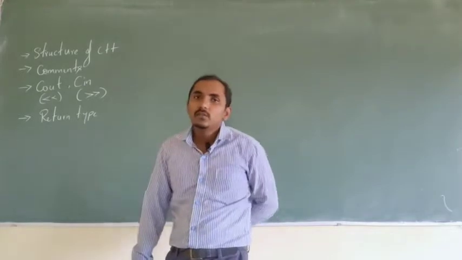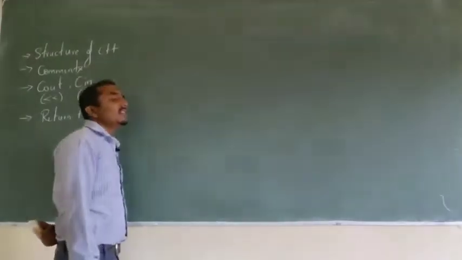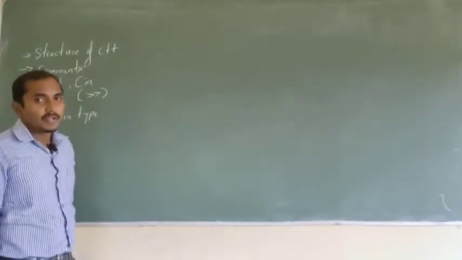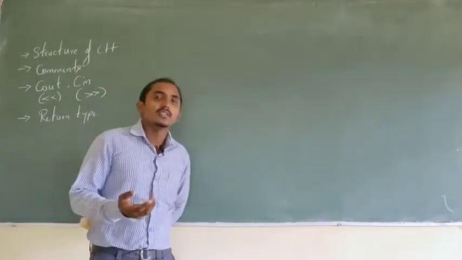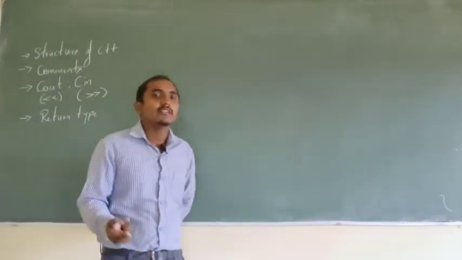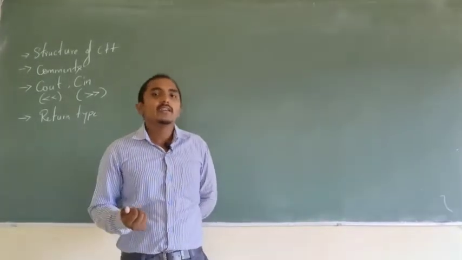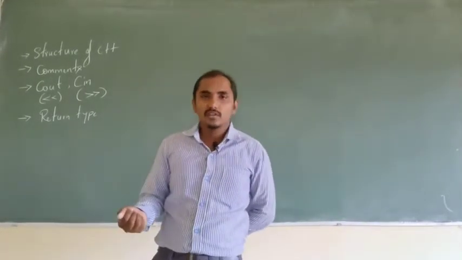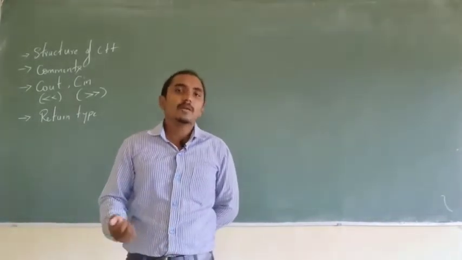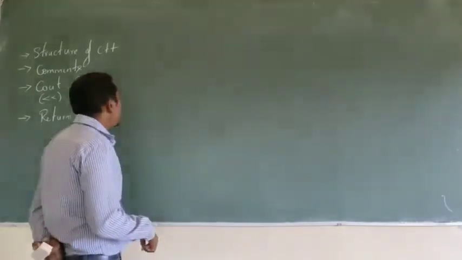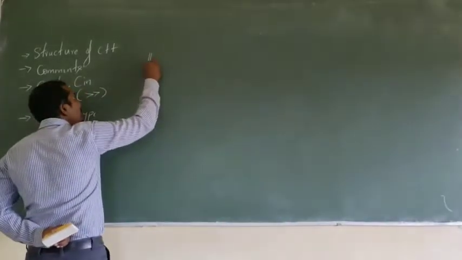Starting with the first topic, which is structure of C++. The structure of C++ programming is similar to that of C programming, where you will have several sections like comment section, hash preprocessor directive section, and you are going to define the constants. It will be followed by sub function declaration, then the main function, and then you are going to have the sub functions. Similarly, in C++ also we are going to have the same structure. I am going to discuss only what is different.